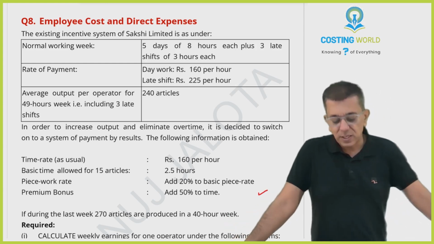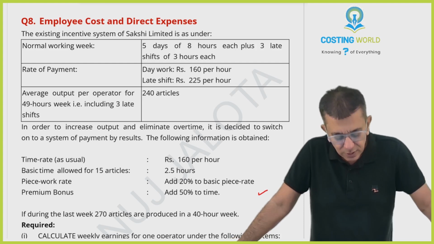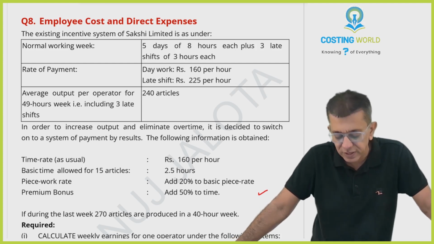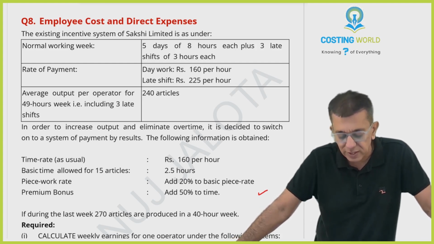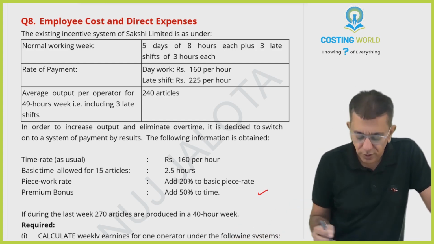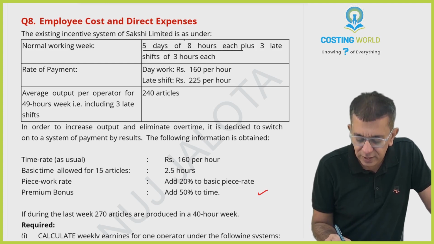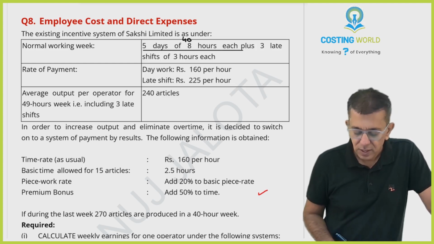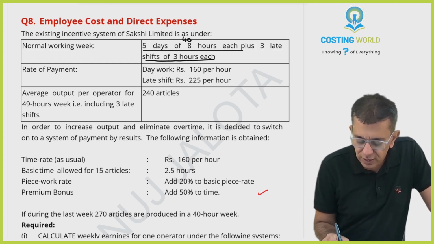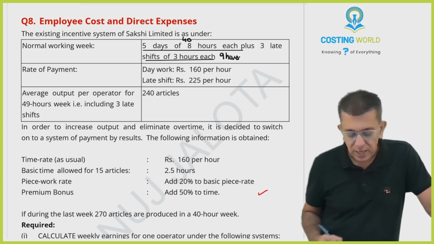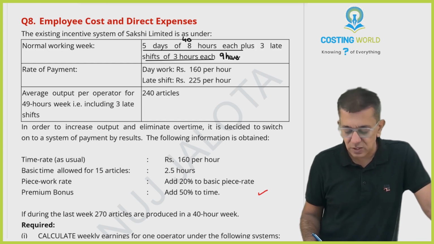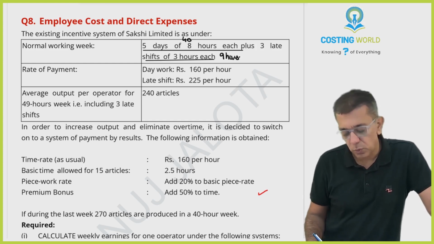The existing incentive system of Sakshi Limited is as under: normal working week, 5 days of 8 hours each, plus 3 late shifts of 3 hours each. So the normal work week is 5 days of 8 hours each, therefore 40 hours. And 3 late shifts of 3 hours each means 9 hours. Rate of payment: day work 160 per hour, late shift 225 per hour.